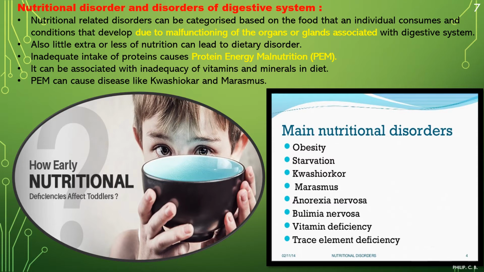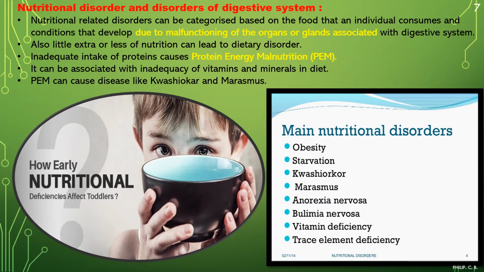Or if you have more salt, right? If the food is bland, we don't like to eat. But if salt is more in the food, sometimes we like more salty, spicy food, right? Usually all the junk food and packaged food has a lot of salt. So if you are having an excess of salt, what will it lead to? High blood pressure, right? Or if your food has more fatty substances, obesity, high cholesterol, then again it will lead from one disease to another disease, right? So these are things which are to be in proper proportion, neither less nor more.